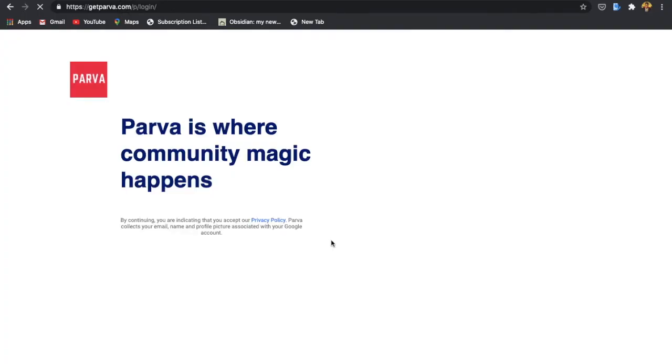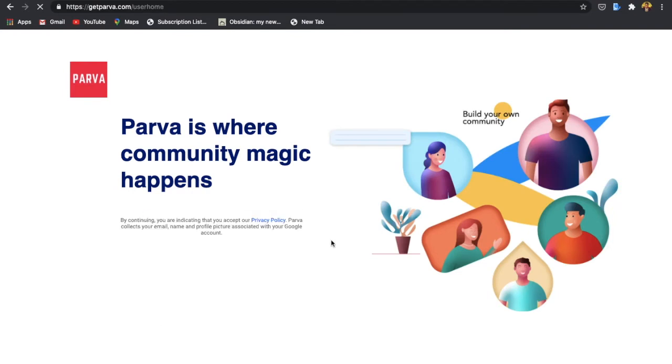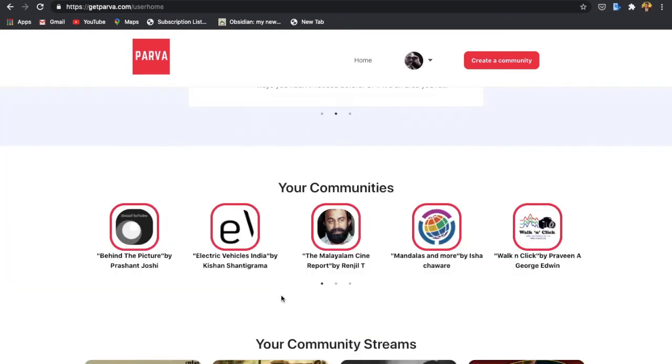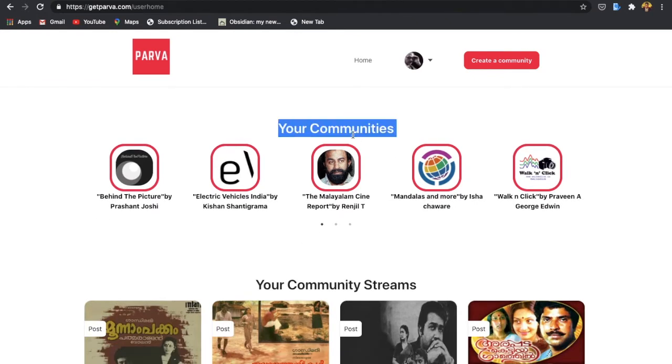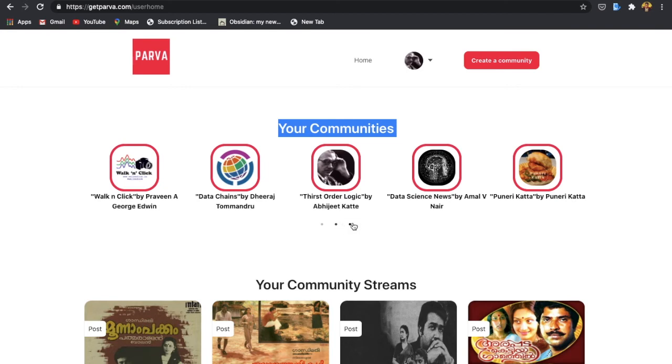If you're a new user, the web app will recommend some communities that you can get started with. If you're a repeat user, this is what your user home will look like. It is made up of three sections. The first section is the featured community section, where the platform will suggest some communities that you can be part of. But your second section will tell you all the communities that you're already part of or are hosting.